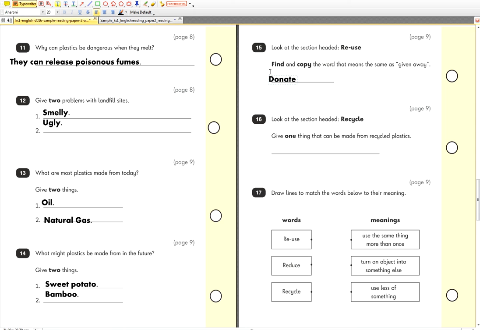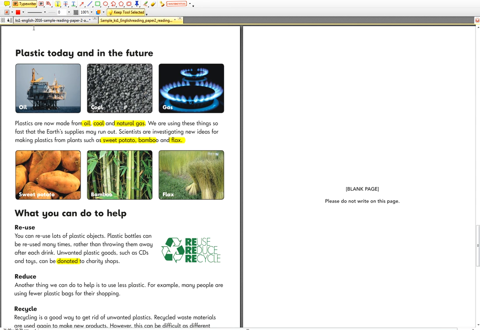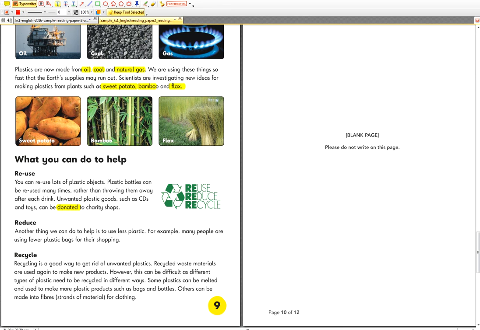Alright. The word that we're looking for is donate. Look at the section headed recycle. Give one thing that can be made from recycled plastic. So we look over here. It says recycle over here. Let's get our highlighter tool. Recycled waste materials can be used again to make new products.